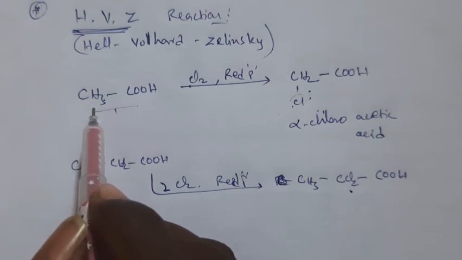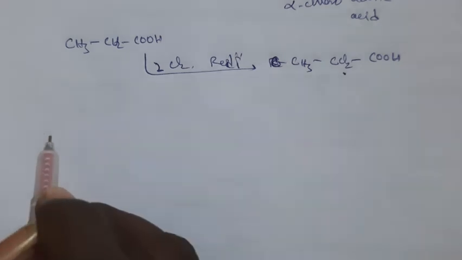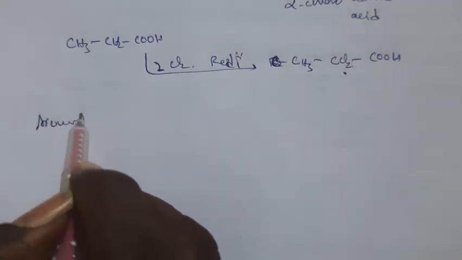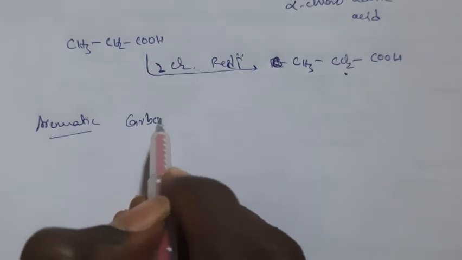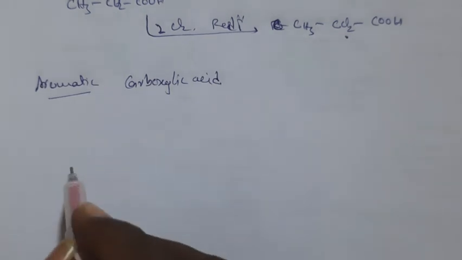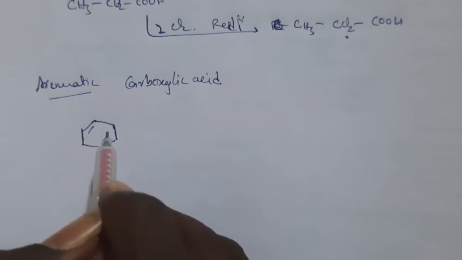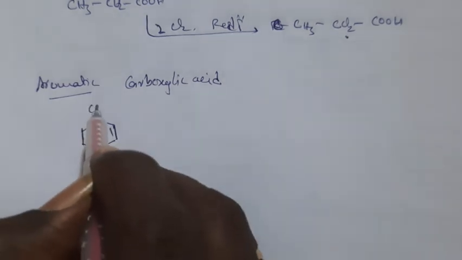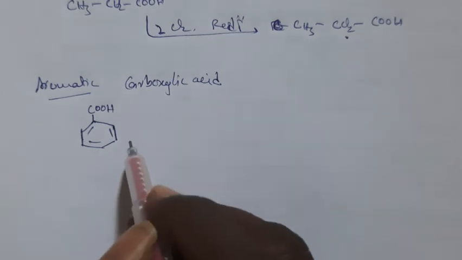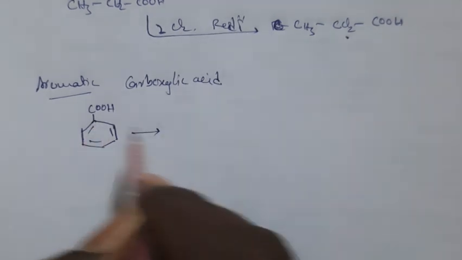Now one more is there, that is aromatic carboxylic acids. By assuming resonance structures of carboxylic acids, we can say which position is more reactive towards electrophilic substitution reactions. You know very well that benzene is highly reactive towards electrophilic substitutions.